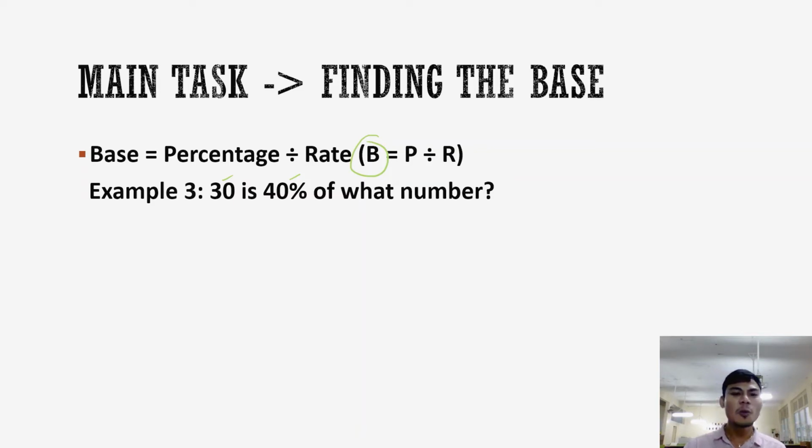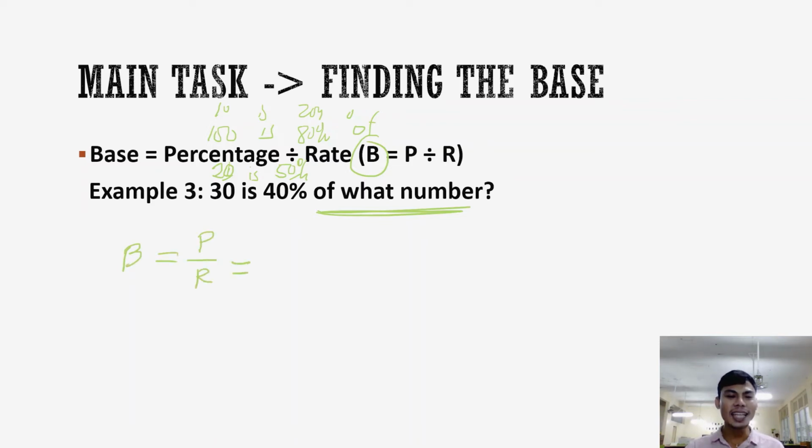Such as 20 is 50% of what number? We're looking for the base. Keep this in mind. 100 is 80% of what number? Again and again. 10 is 20% of what number? Again, if that's the case, we're looking for the base. And remember, B is P over R.